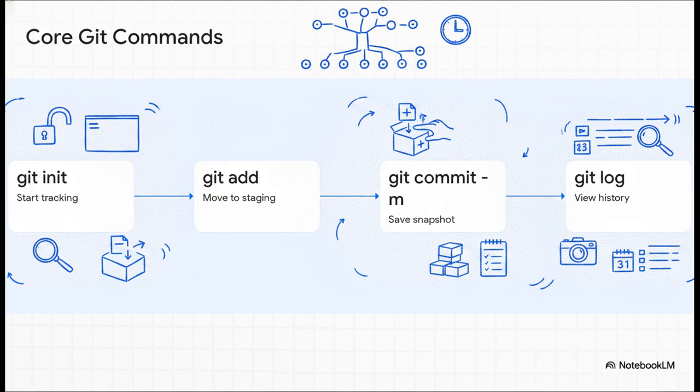To get those exact results, you're going to use these 4 core commands. First up, git init. This initiates a brand new repository so you can start tracking. Second, git add to move your modified files out of your working directory and into that staging area. Third, git commit -m, along with a descriptive message to actually save that snapshot. And finally, git log to view your project's history.